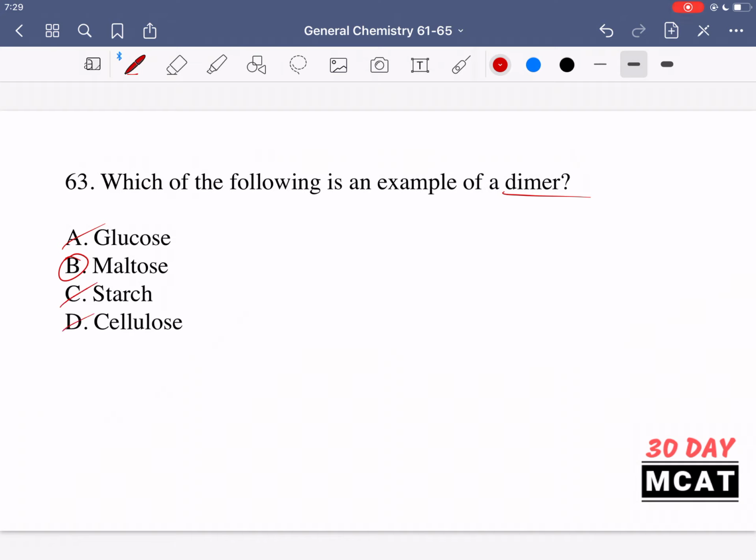Starch and cellulose, those take that subunit glucose and then have it repeating again and again, and they are connected in a specific way, which is how starch and cellulose differ, but they have multiple of this subunit, so they are polymers instead of being dimers, which are specifically two.